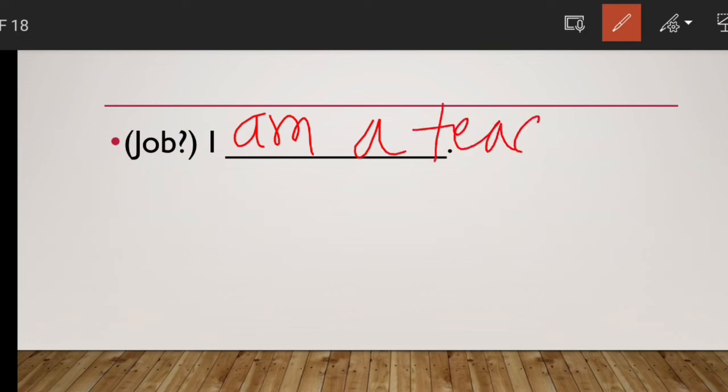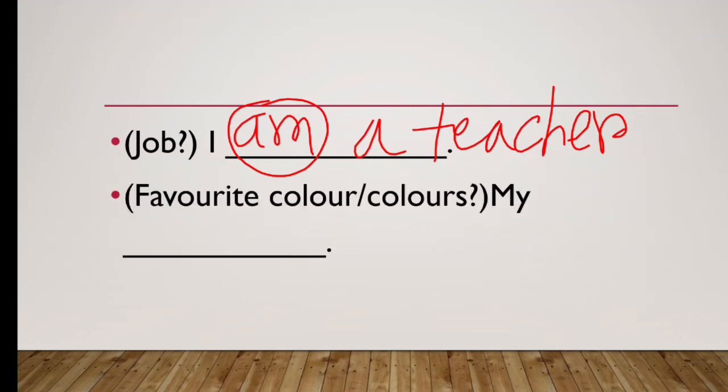I am a teacher, right? So after I, obviously you have to use am, because you are talking about present tense. It could be I am a doctor, I am a student, I am a banker, I am a pilot, I am an engineer, I am a nurse. You can write down your profession. Now let's see the next one.